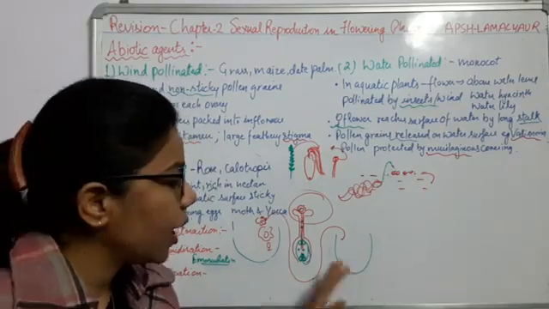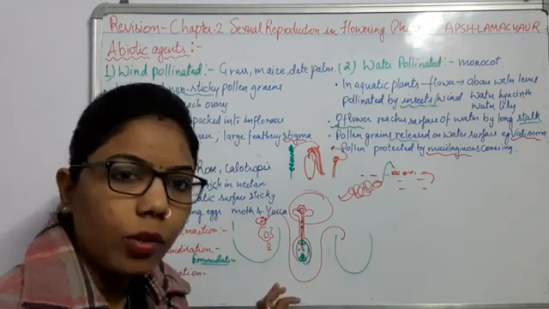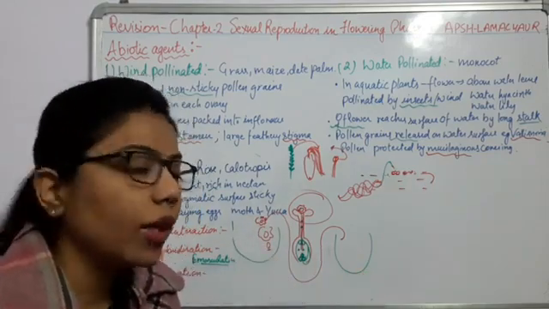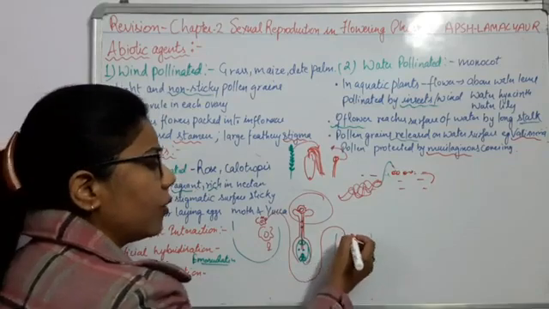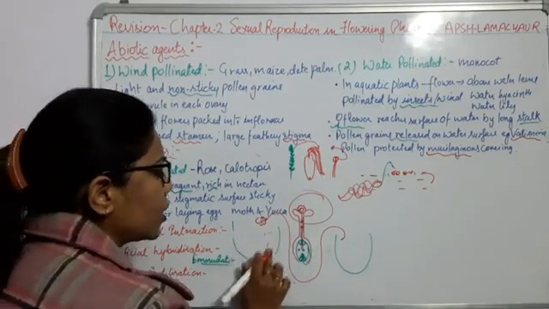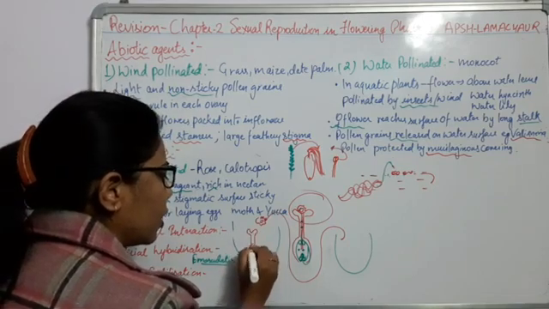In nature they adapt themselves, but when we need strictly cross pollination from an outside source, we remove the male part and provide the pollen grains. We take out the pollen grains and dust them onto the stigma of this flower. For example, this is a stigma, style and ovary, right?